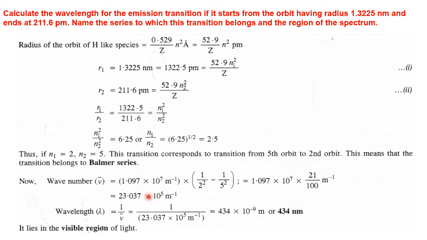Once we know the wave number, we will go for the calculation of lambda. So lambda equals 1 by wave number, the reciprocal. So 1 by 23.037 into 10 to the power 5 per meter. That gives you, after simplification, 434 into 10 to the power minus 9 meter, which is nanometer. So wavelength equals 434 nanometer. If you look again at the electromagnetic spectrum, this wavelength falls in the visible spectrum. Therefore, the region of the spectrum is the visible region.